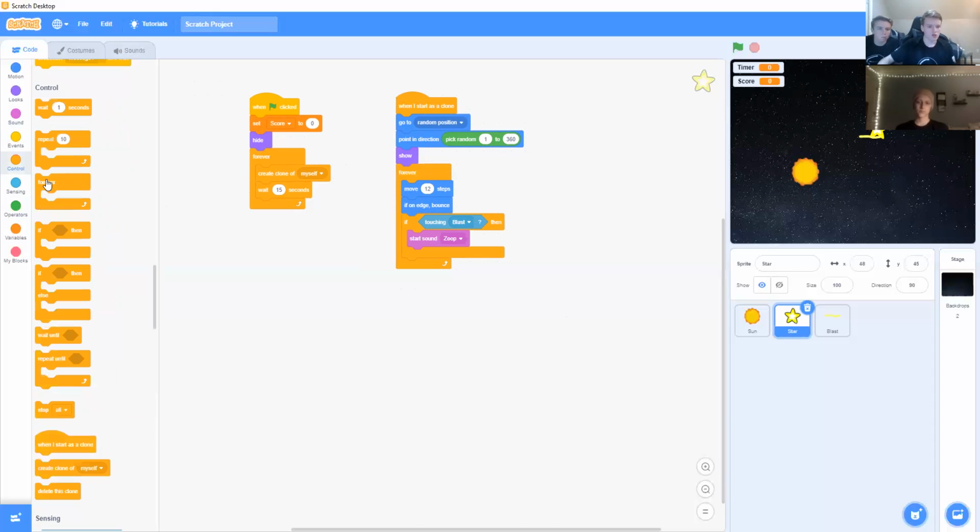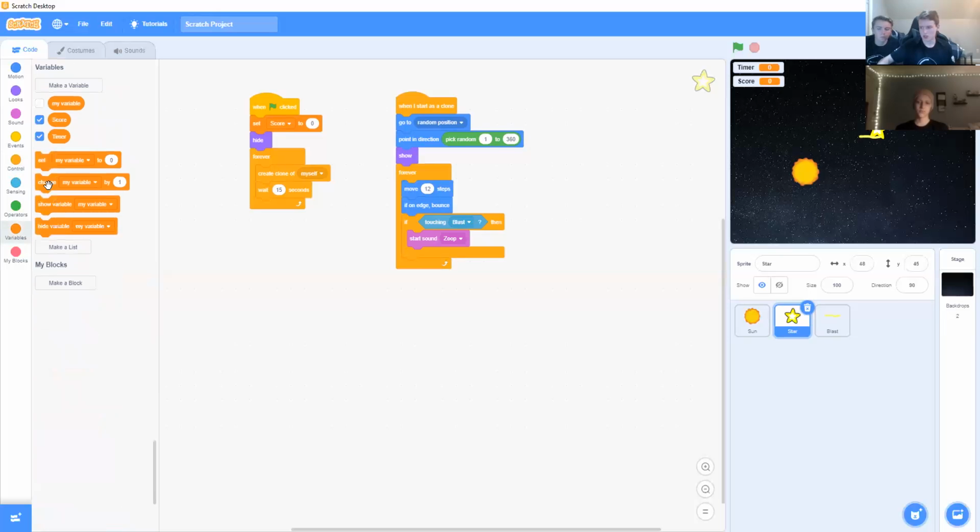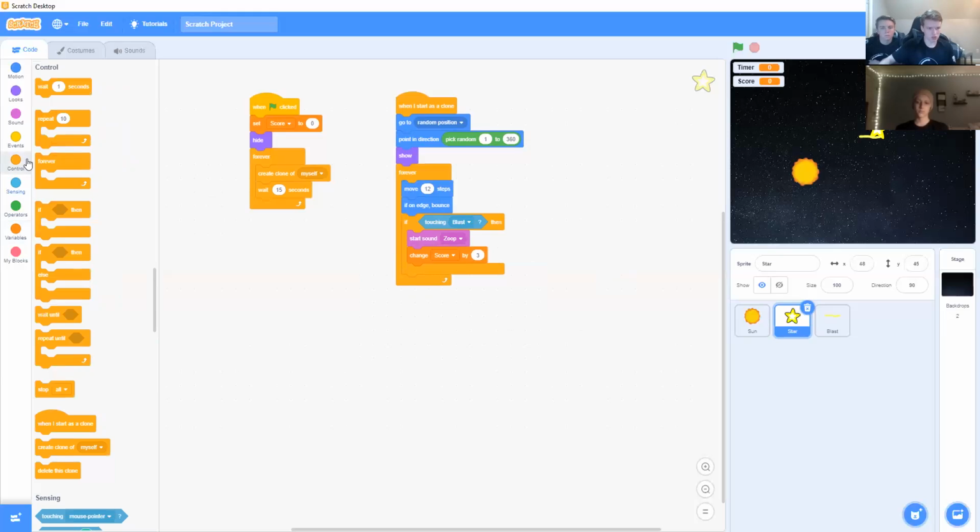We can go into variables and get a change variable block, and we will set my variable to score and change this 1 to a 3.